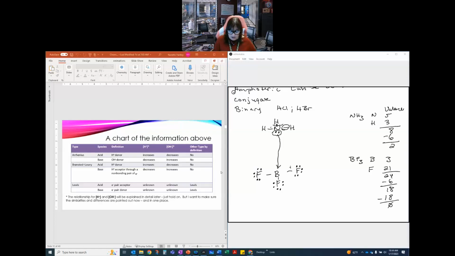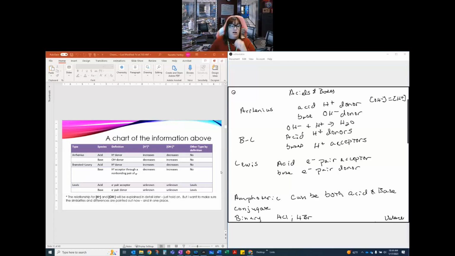All right. Now, that's a lot of information, and you'll see that there's stuff written all over the place. I want you to be able to understand that arsenous acid is an acid. Okay? It's an H plus donor. The H plus concentration increases. The OH minus concentration decreases. And it's not necessarily another type by definition.